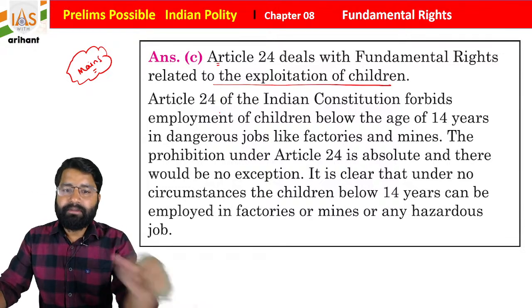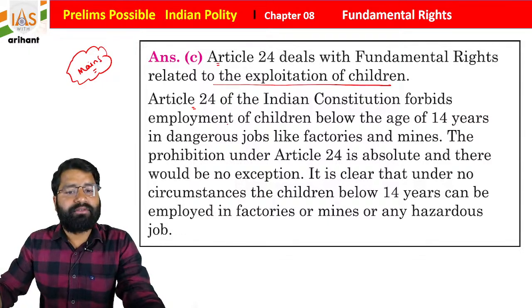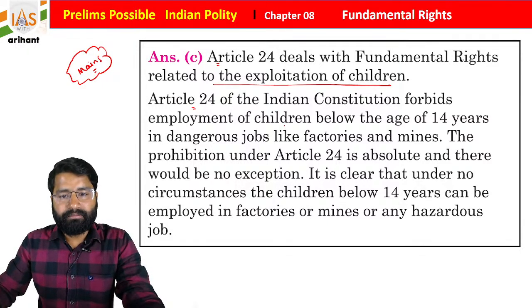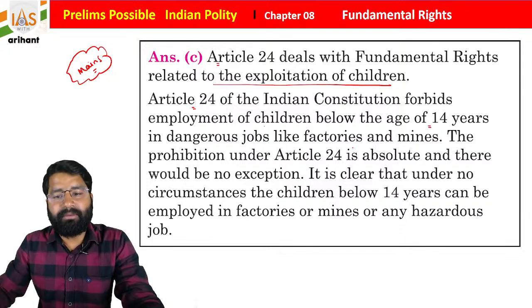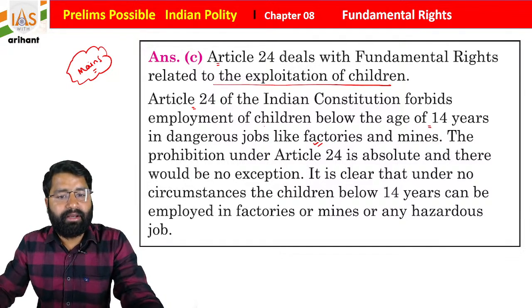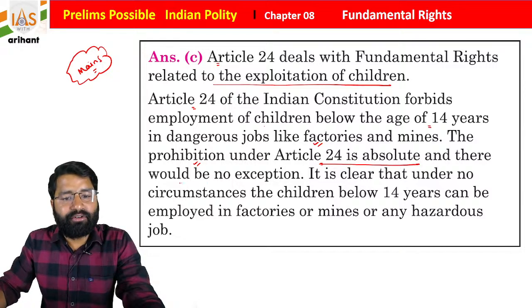See, Article 24 of the Indian Constitution forbids employment of children below the age of 14 years in dangerous jobs like factories and mines. The prohibition under Article 24 is absolute and there would be no exception.